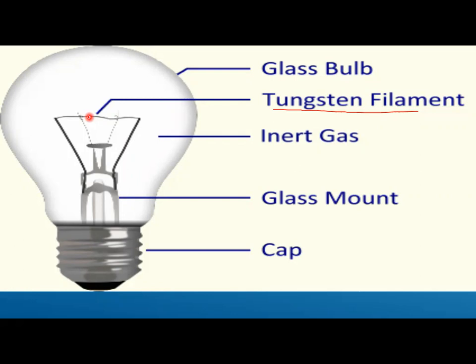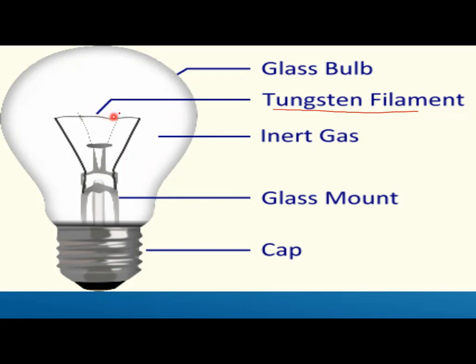But when it gets hot, it starts glowing, and then it will give you white light. And that light is used by us, right?